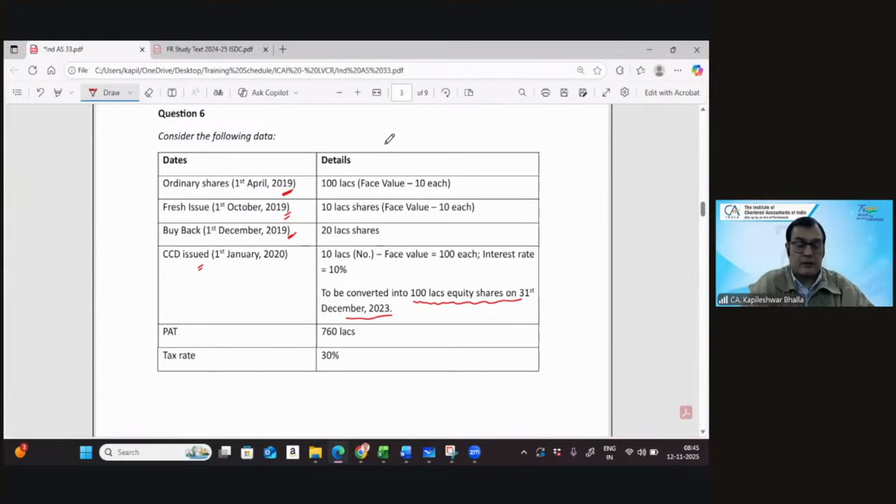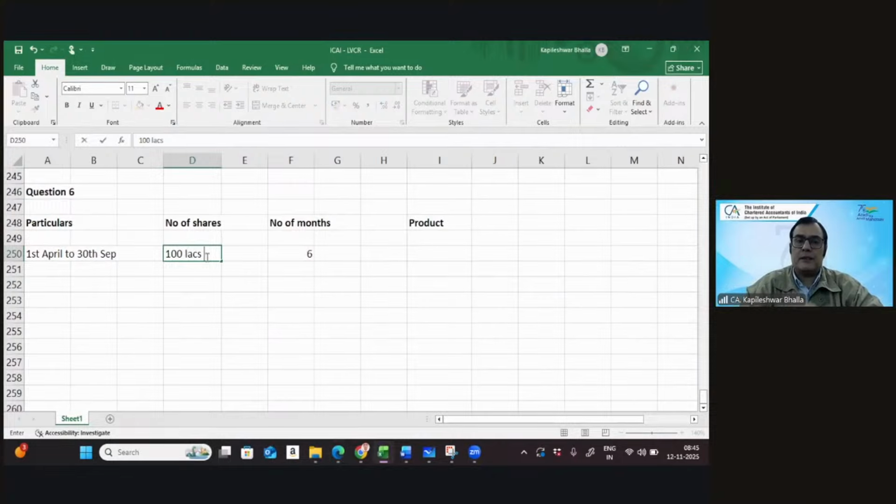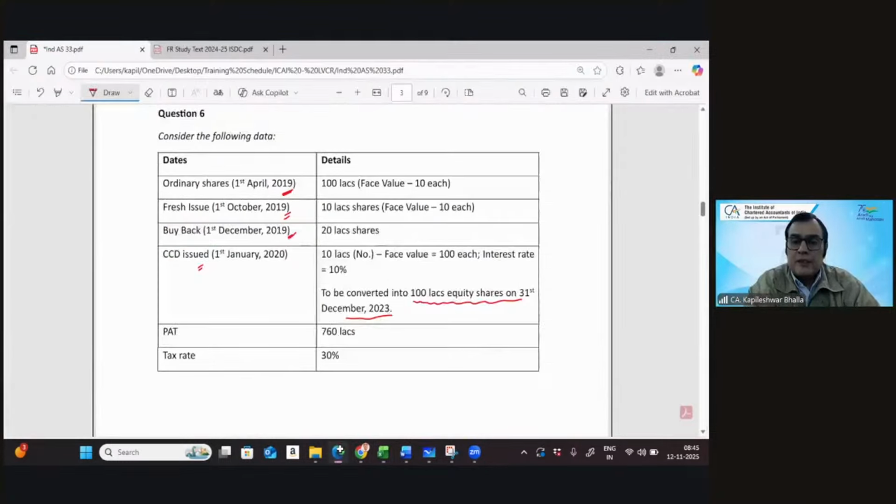Let's take this as 100 lakhs only. So the next block is going to be what? Starting from which date to which date? The next block is going to be 1st October till 1st December, which is the buyback. So 1st October till which date? 30th November.